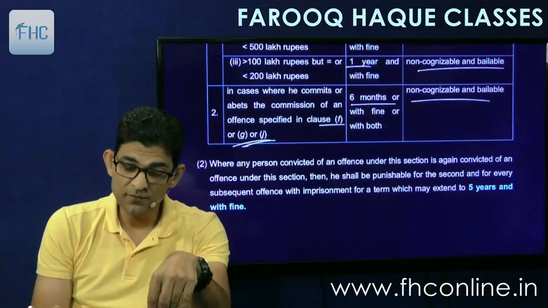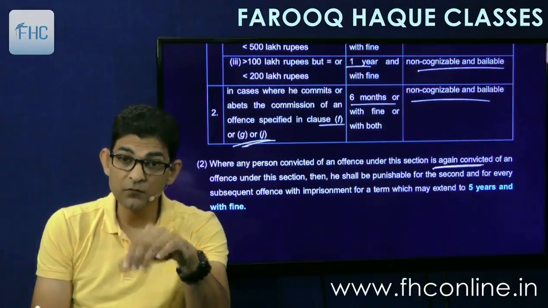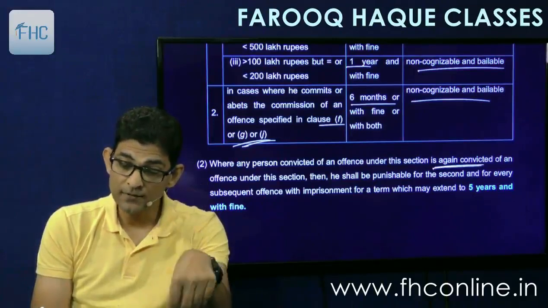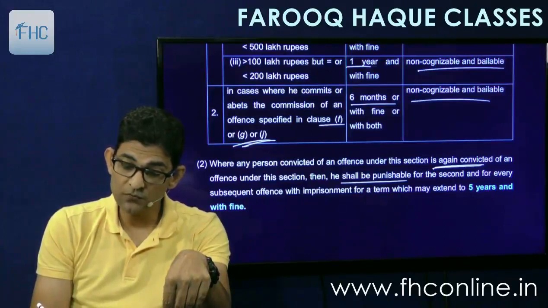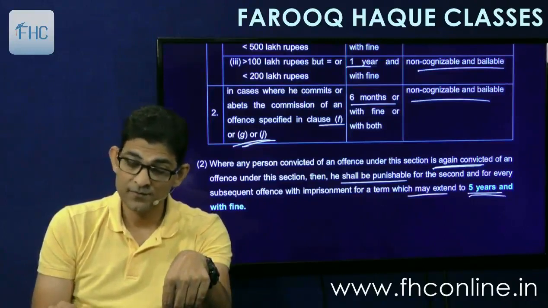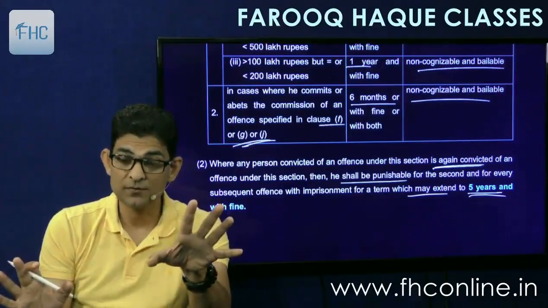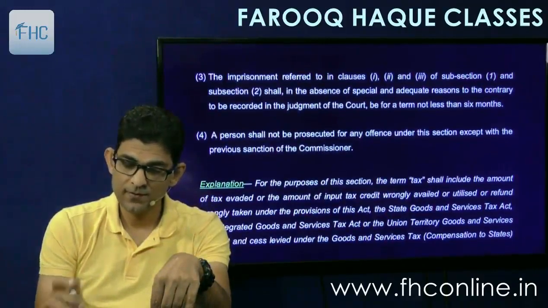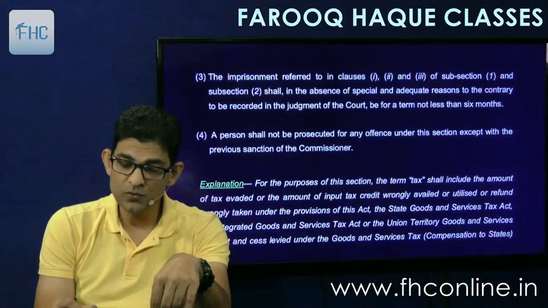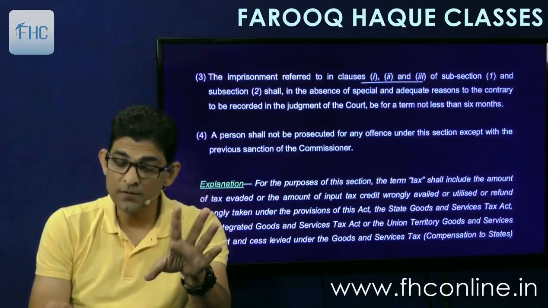And the second point says that where any person convicted for an offence under this section is again convicted for the second time or third time or fourth time, then he shall be punishable for the second and for every subsequent offence with imprisonment for a term which may extend to 5 years and with fine, irrespective of the amount of tax evasion. And the imprisonment referred to in clause 1, 2, 3 of subsection 1 and subsection 2 shall, in the absence of special and adequate reasons to the contrary, be a term of not less than 6 months.